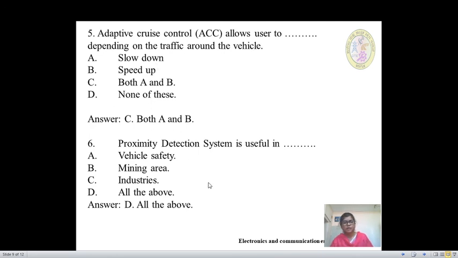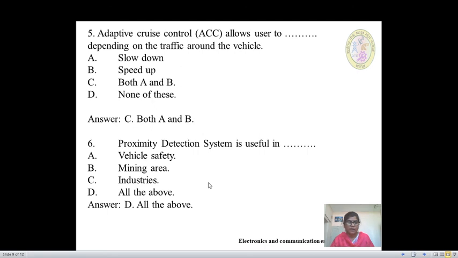Sixth one, proximity detection system is useful in dash. A, vehicle safety. B, mining area. C, industries. D, all the above. So we have discussed in this session, proximity detection system is useful in vehicle safety to avoid collisions.